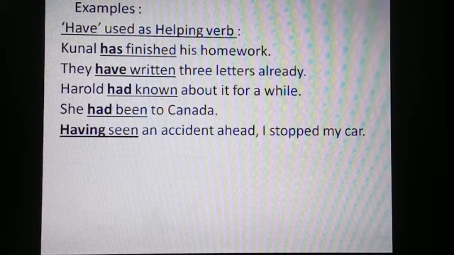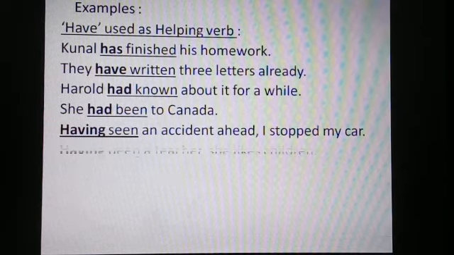Here it is used as the main verb. An accident is the object. Ahead is an adverb. Now, if we see the second clause, I is the subject. Stopped is the verb phrase, or we can say the main verb of the second clause. My car is the object.